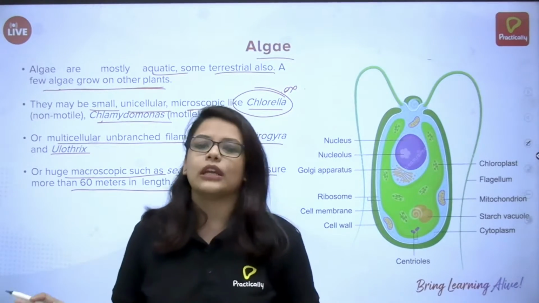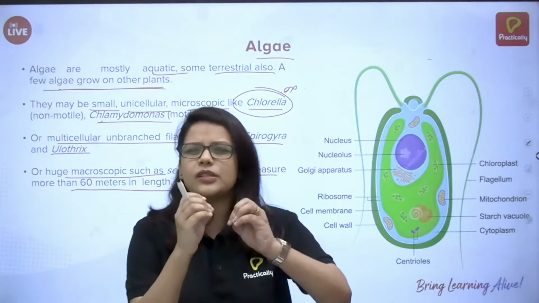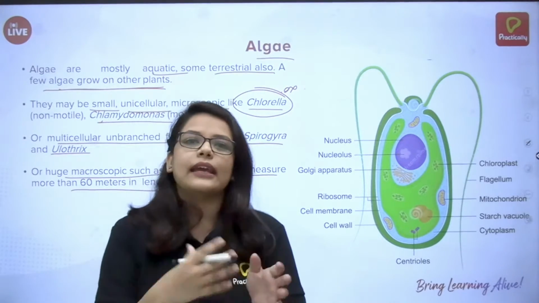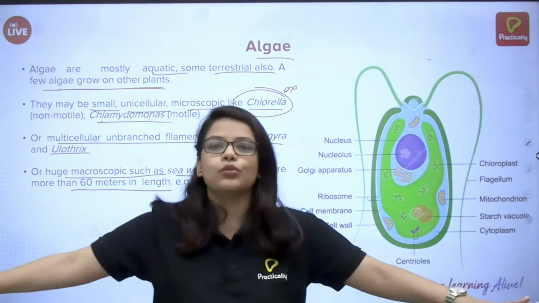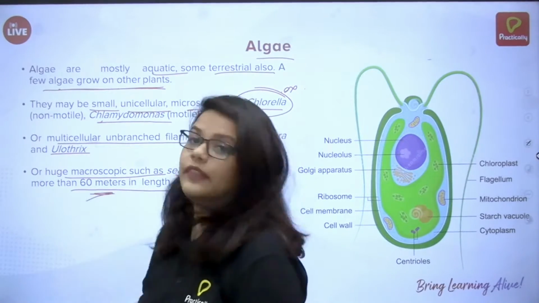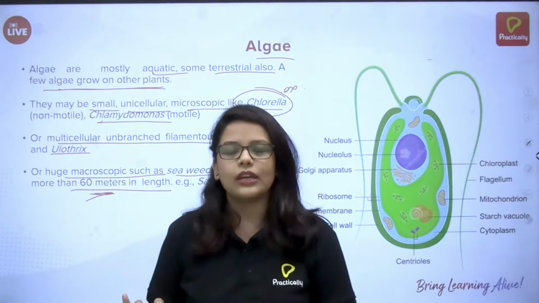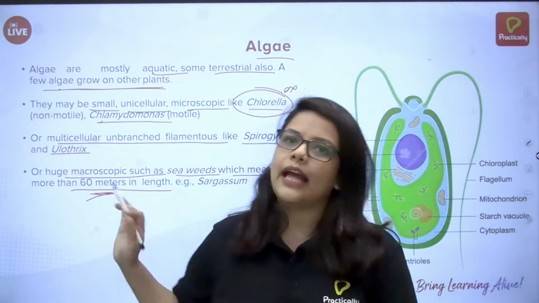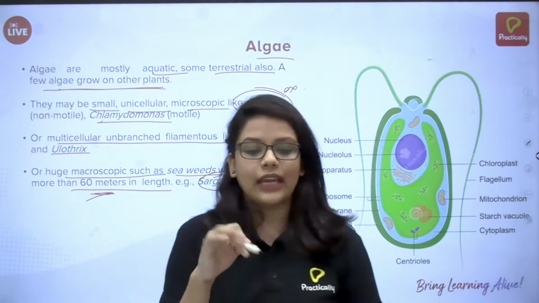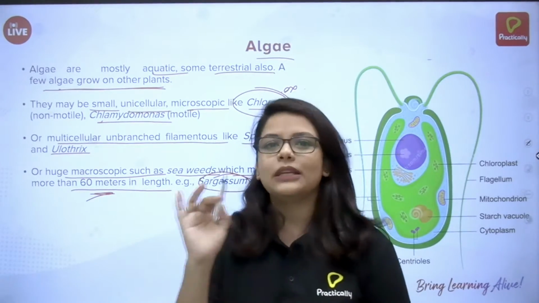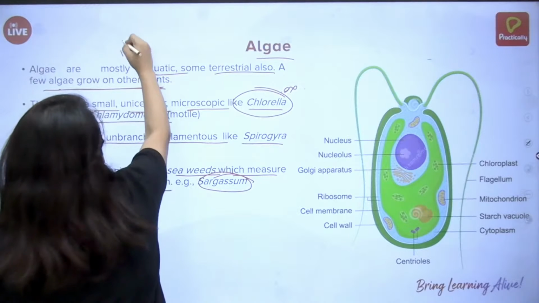First very small microscopic ones, then multicellular ones a little bigger, and then very huge. 60 meters of length of algae you can find also, for example Sargassum. I tend to repeat myself, but please remember the examples.